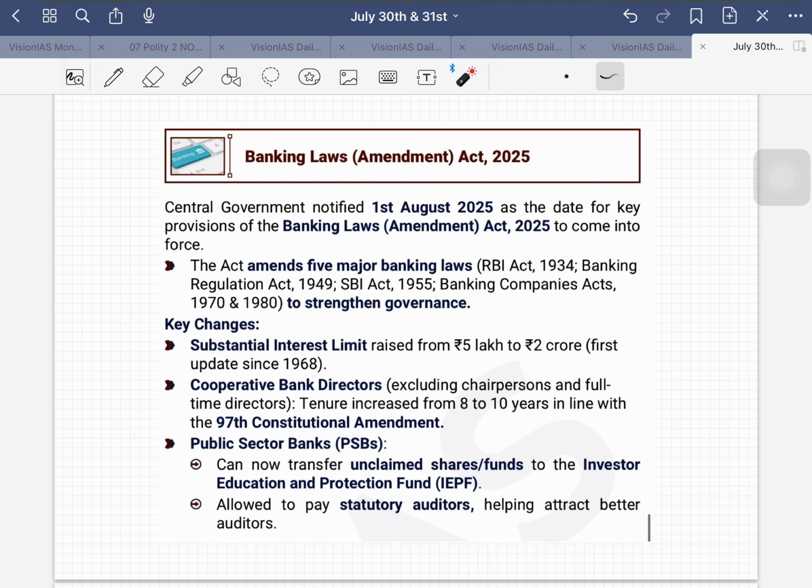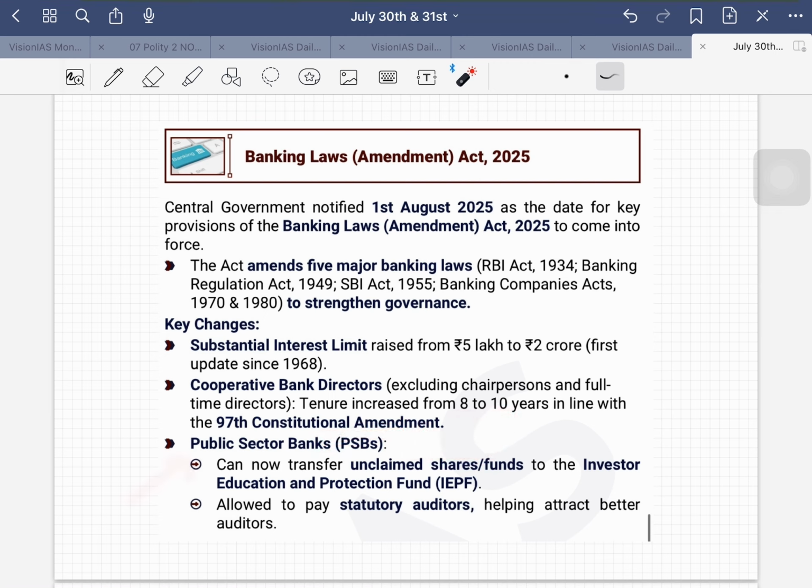Cooperative bank directors, excluding chairpersons and full-time directors, their tenure has been increased from 8 to 10 years. It is in line with the 97th Constitutional Amendment Act. That is nothing but they are trying to strengthen the cooperatives. For that, they have increased it from 8 to 10 years. That is in line with this 97th Constitutional Amendment Act.